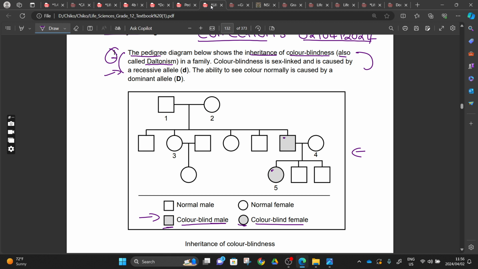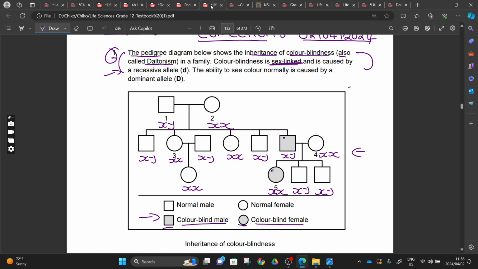And another statement: color blindness is sex linked. The moment they say it's sex linked, you know that each male here is going to be like this, female here like this, male here, female here, and so on, since you know the sex chromosomes.